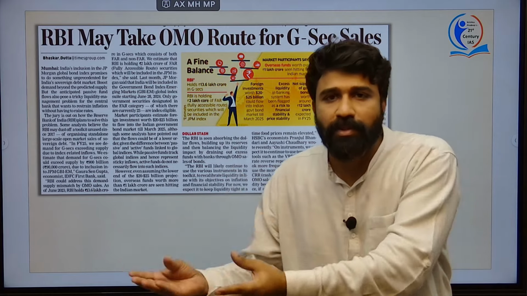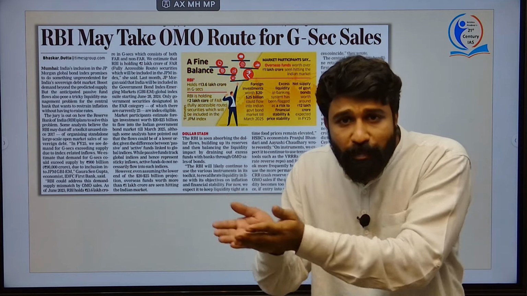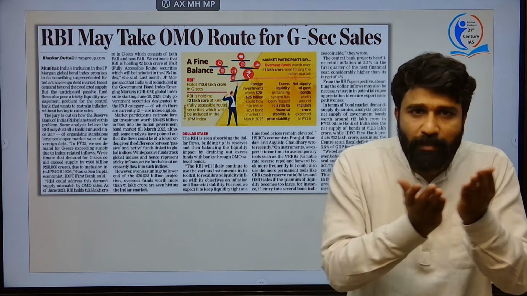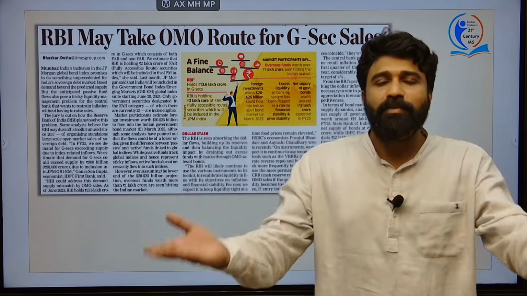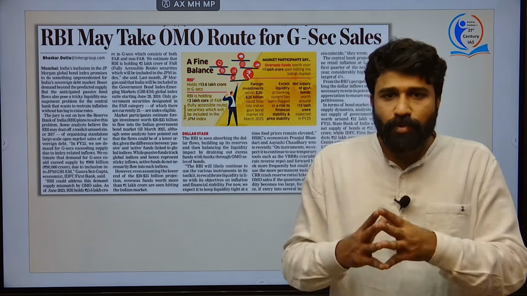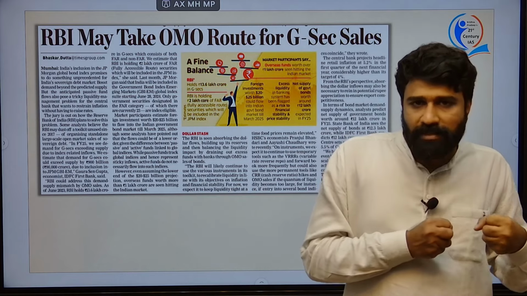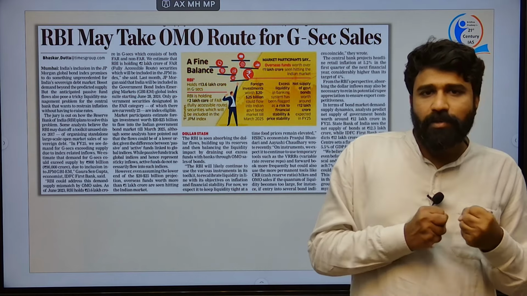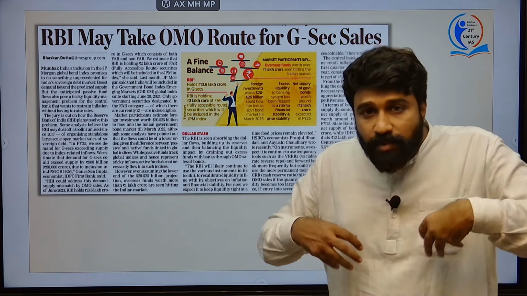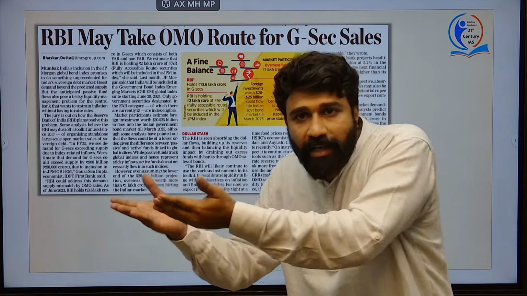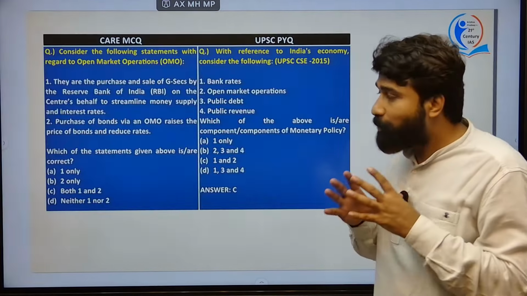The bond issued to them, the debt instrument issued to those private players who are purchasing these debt instruments, the money will be pumped into the market and so much money will be in the hands of the public. Therefore, it will inflate the prices, right. So, to curtail such a situation, RBI will definitely suck some money in the form of government securities. Therefore, RBI will sell its own bonds to the market and it will suck money into its pocket, right. This is a kind of open market operation system.